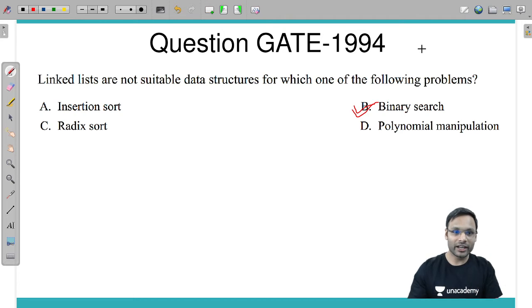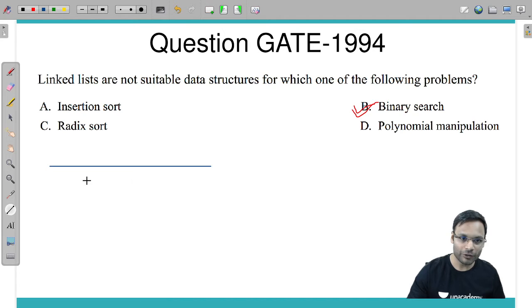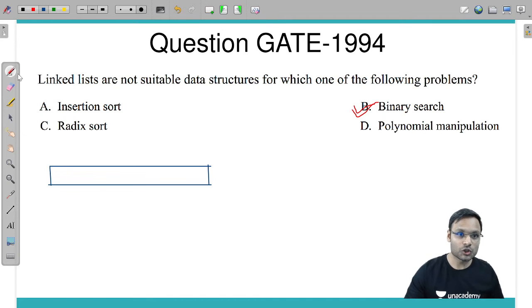If you are aware of binary search, then in binary search, for searching in a sorted list, we reach the middle element and we check if the element we are searching for is present at the middle element or not.